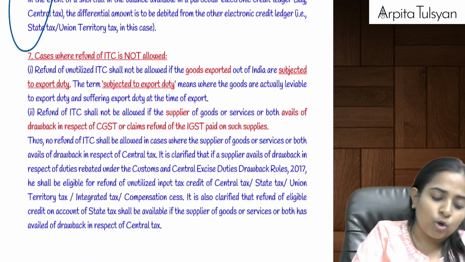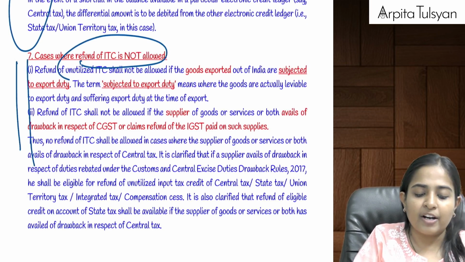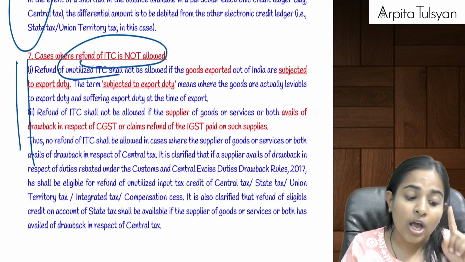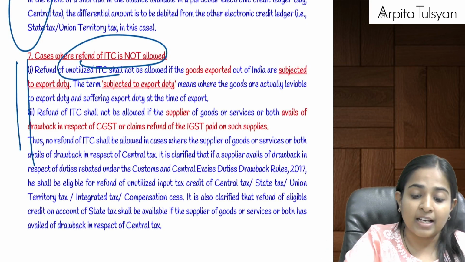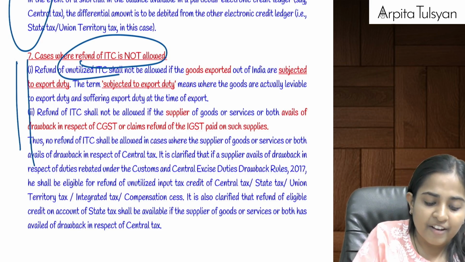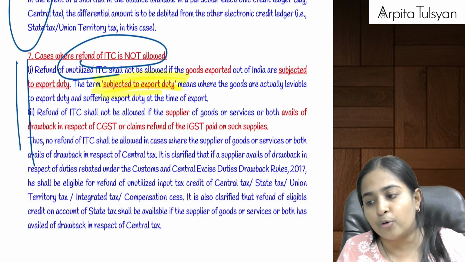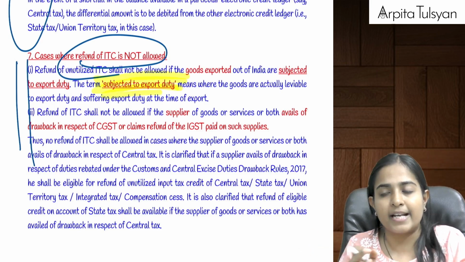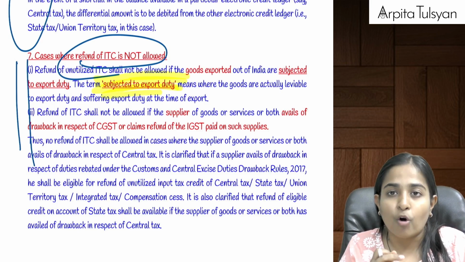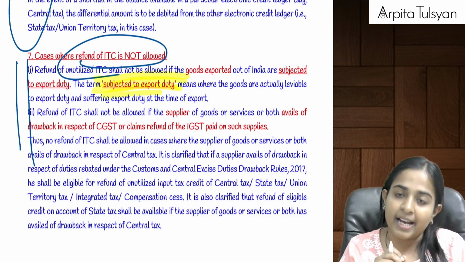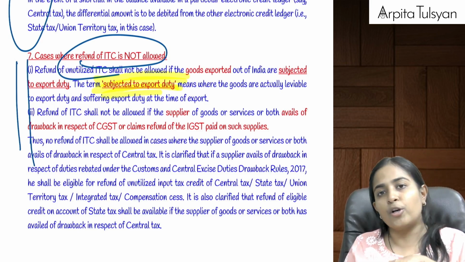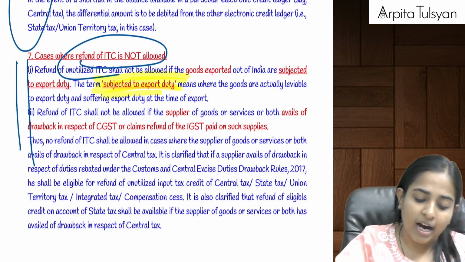And yes, there are two cases when refund of unutilized ITC is not allowed. One is very important for solving the questions. Okay, one is when the goods are subjected to export duty, means taxes payable on exports. That is when the government does not want to promote export of such goods, it will levy export duty. When you are paying export duty, at that time you will not get the refund of the unutilized ITC.